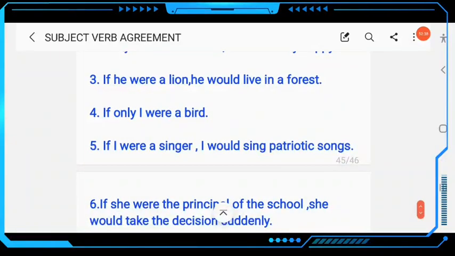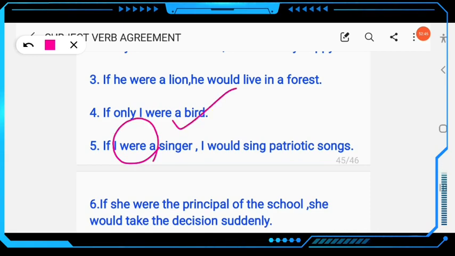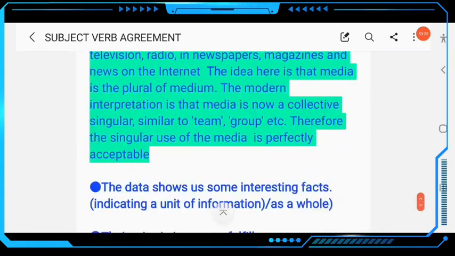Similarly, another example, if I were a singer, I would sing. I am not a singer. That is my imagination, that is my wish. I wish I were. Clear? If she were the principal of the school, she would take the decision suddenly. Yes, if she were, not was. This is imagination, this is a wish. Clear? These all rules are about subject and verb agreement.